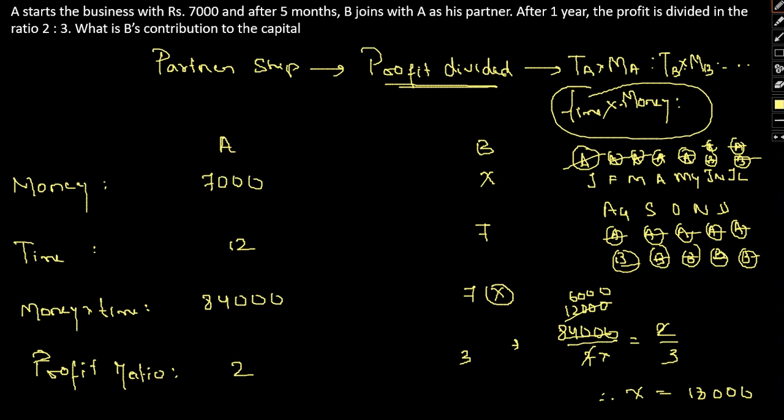So therefore the money invested by B will be nothing but 18,000. So this 18,000 is our answer. I hope this is clear to you.